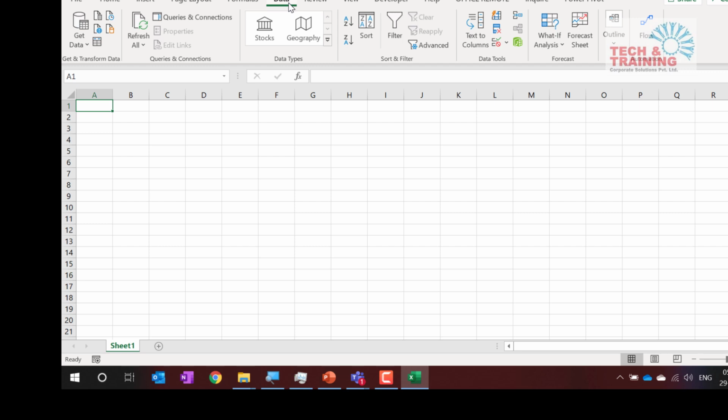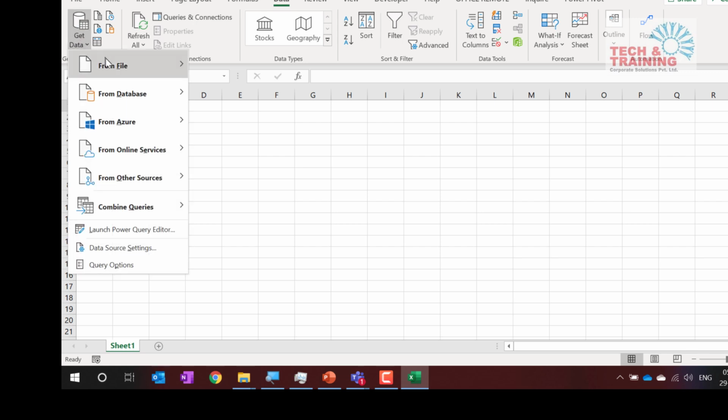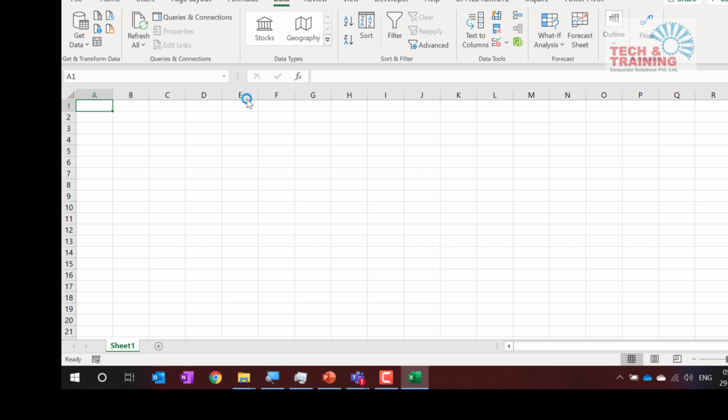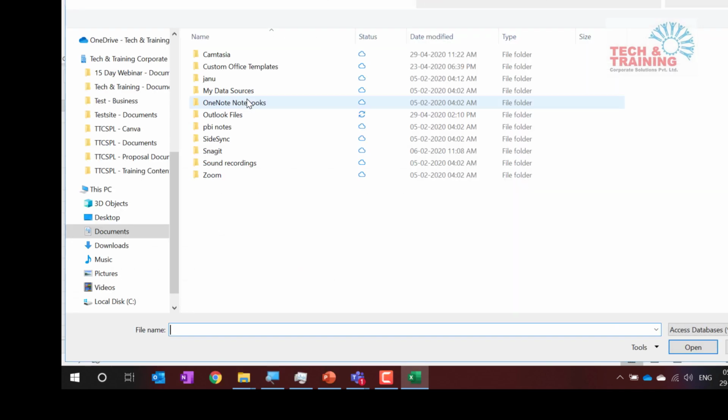When we talk about Power Query, again I need to go to Get Data from Database. Those who are using Office 2013, if they have downloaded Power Query, can click here. Those who are using 2016 can go to Data, New Query, and then click on From Database, From Access Database. Yesterday we did not use this connector. So I click on Access Database here, and then I just paste the path, the same path that I copied by using copy as path. Now I click on Open.